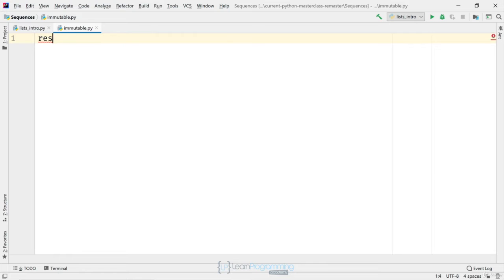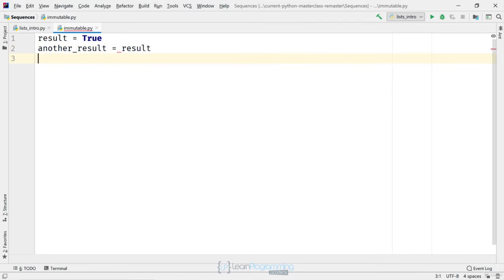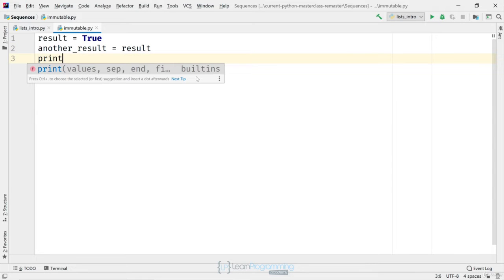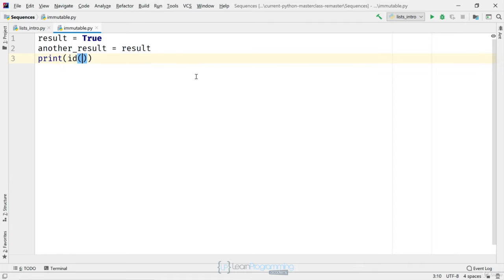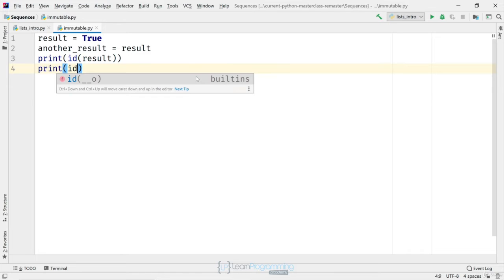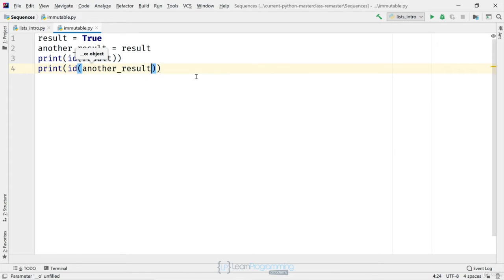Right, so let's start by typing result equals True, with a capital T. Another underscore result is equal to result. Print on the next line, left parenthesis ID, left parenthesis result, then two right parentheses. And on line 4, print ID of another underscore result, and we've got our two right parentheses to end the line. So here we've got two variables, result and another underscore result. They're both bound to the value True. On lines 3 and 4, I've printed out the ID of those variables.